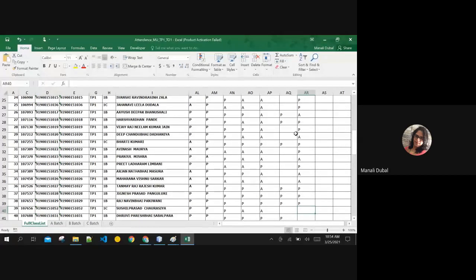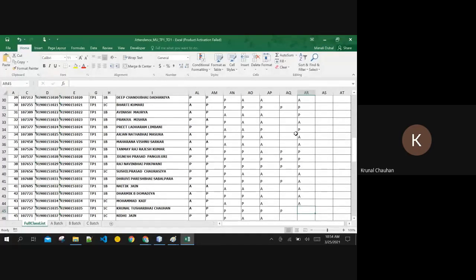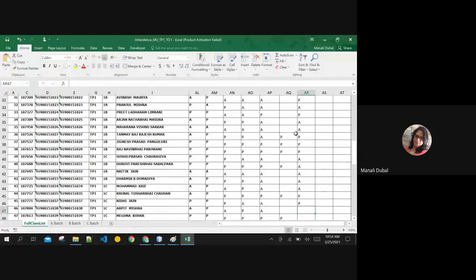Sushil Prasad. Dhruvi. Naitik. Dharmik. Mohammed. Kunal, present, ma'am. Nidhi is there. Arpit, present, ma'am. Meghna.